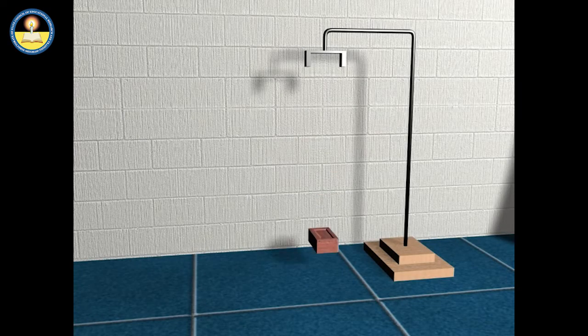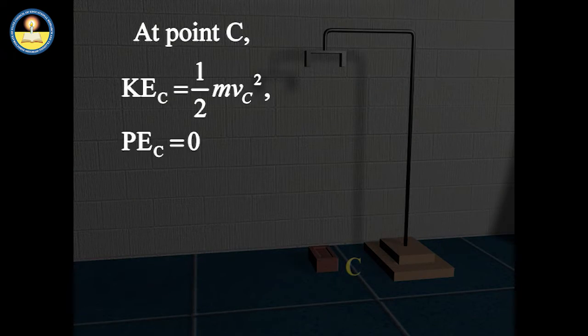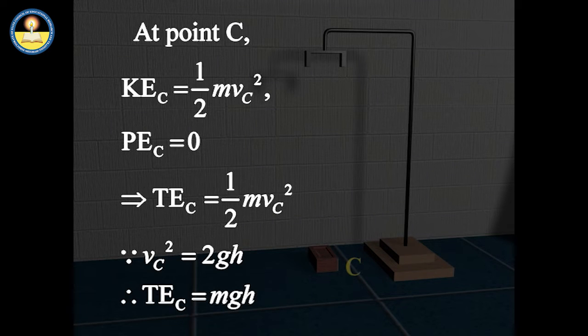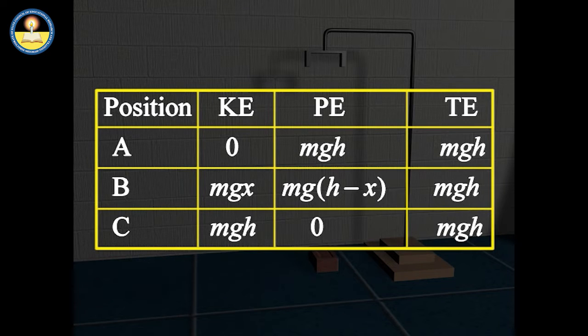Similarly, at the ground, its total energy again comes out as mgh. This shows that it is clear that potential energy of the body continuously decreases as the body falls, whereas its kinetic energy continuously increases as it comes closer to the ground. That is, potential energy is transformed into kinetic energy.